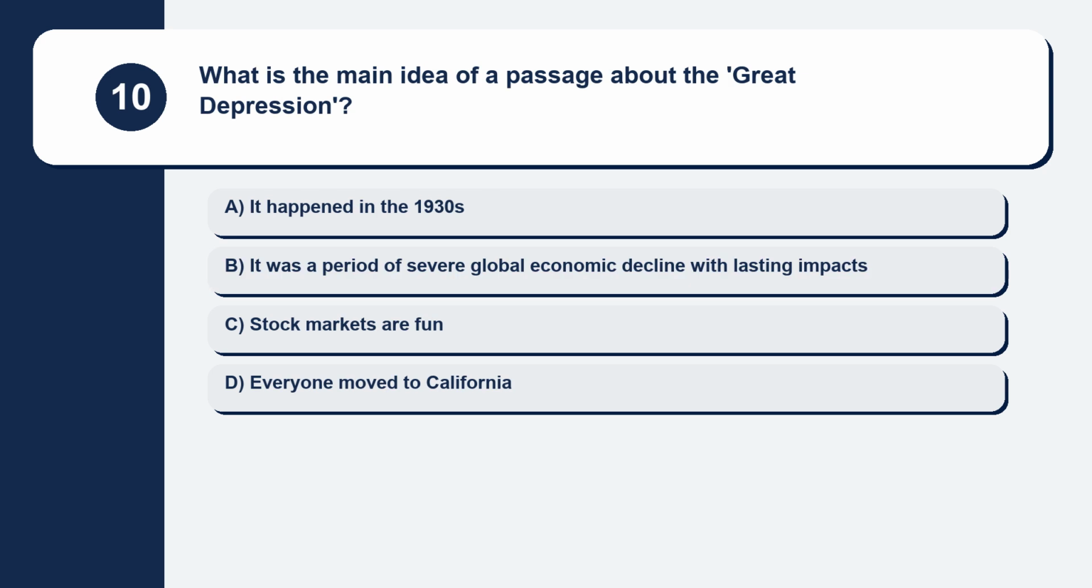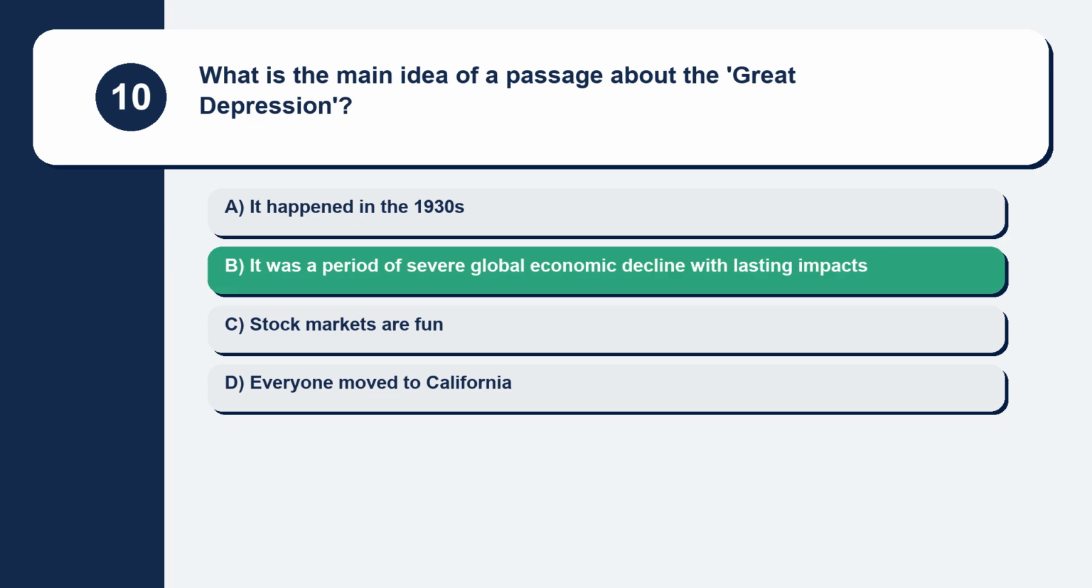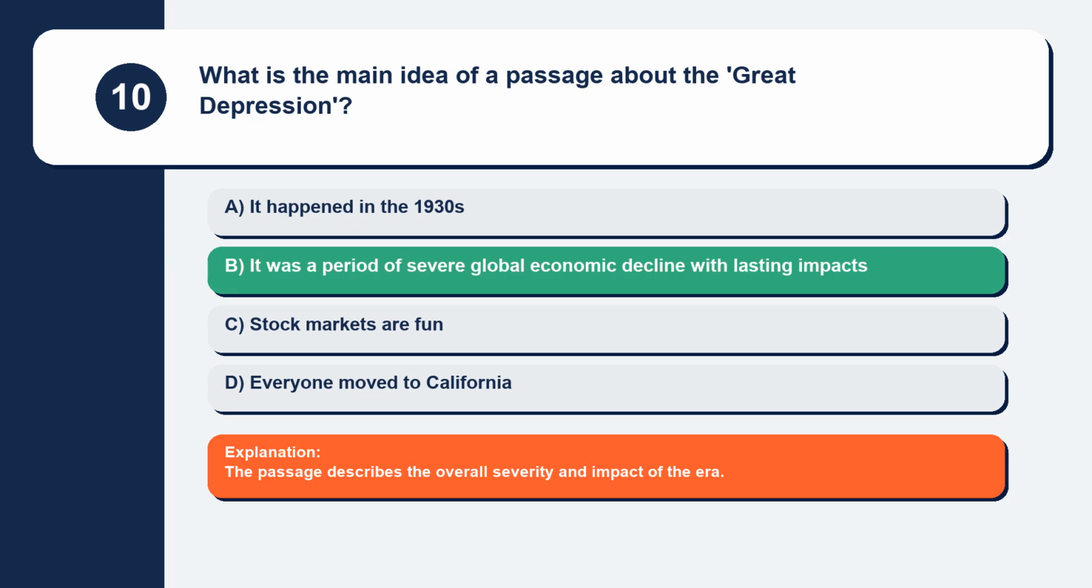Question 10. What is the main idea of a passage about the Great Depression? It happened in the 1930s. It was a period of severe global economic decline with lasting impacts. Stock markets are fun. Everyone moved to California. The passage describes the overall severity and impact of the era.